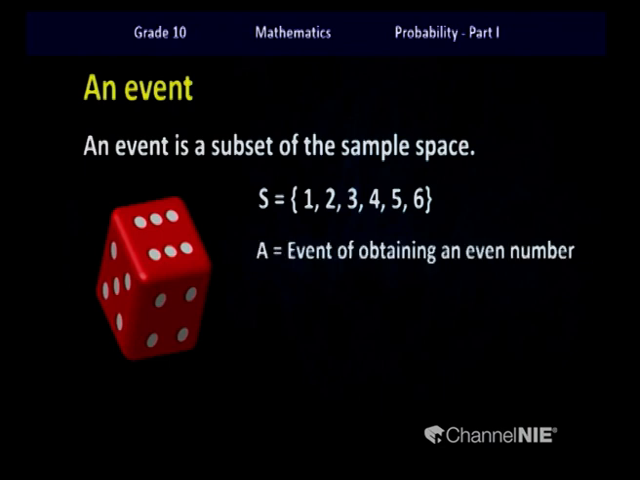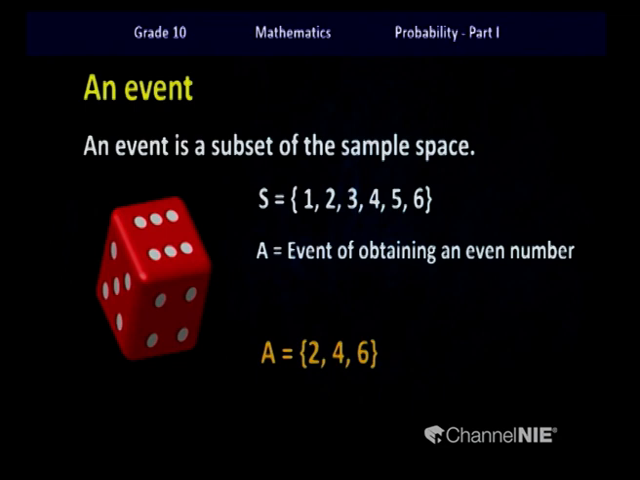For example, I have selected A as the event of obtaining an even number. Okay children, so by looking at the sample space, we can identify that there are three even numbers. So the outcomes of this event A can be written as 2, 4, 6.